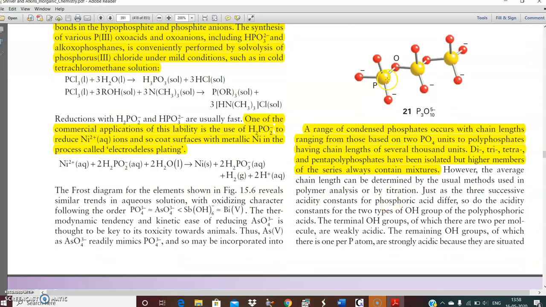Here, this is the P-O-P bond. Thus, it can continue to give you polyphosphate. A range of condensed phosphates occurs with chain lengths from those based on 2 PO4 units to polyphosphates having chain lengths of several thousand units. Di, tri, tetra, and pentapolyphosphates have been isolated, but higher members of the series always contain mixtures.